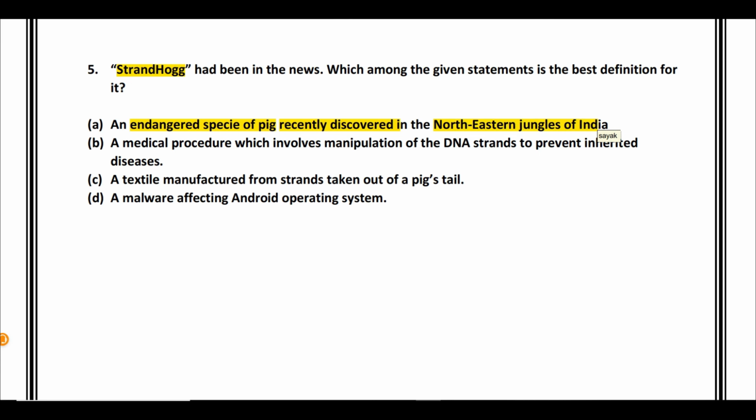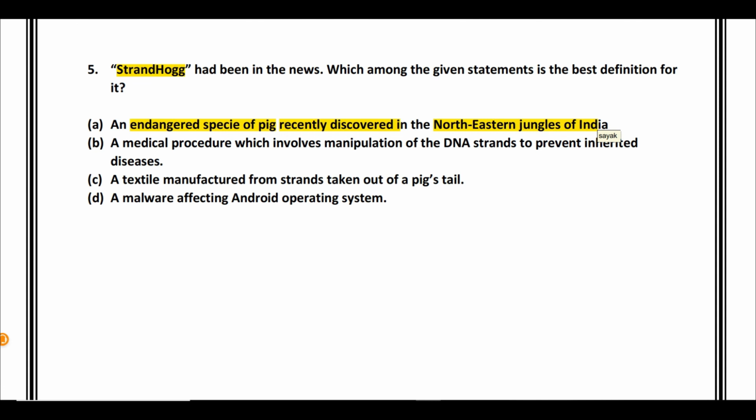So these northeastern jungles of India are very biodiverse, and there are 2 places, one is northeast India and the other is the Western Ghats, where we get to see very frequently that new species are discovered because they are so biodiverse. In fact, if you recall the term biodiversity hotspot, in India we have 4 such biodiversity hotspots.